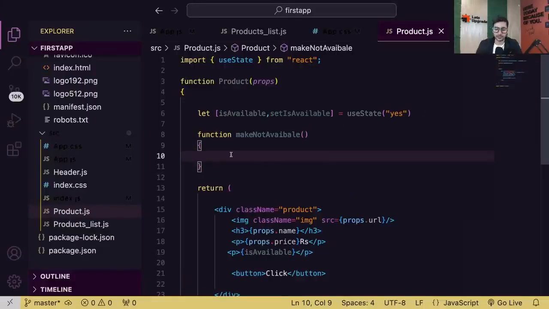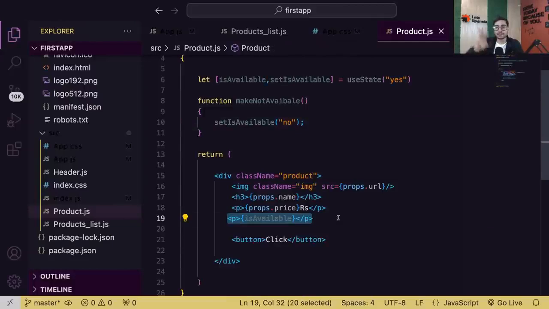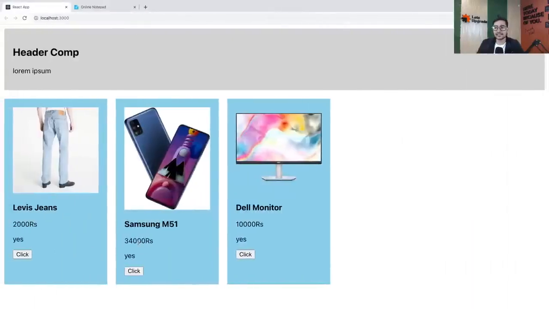Simple. So what we'll do: setIsAvailable to a new value called no. That's all, guys. So now I have a state variable called isAvailable whose value is yes. I have displayed it and I'm using this component 3 times, so everywhere I get yes, yes, yes.